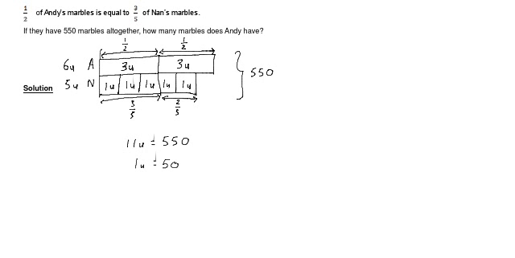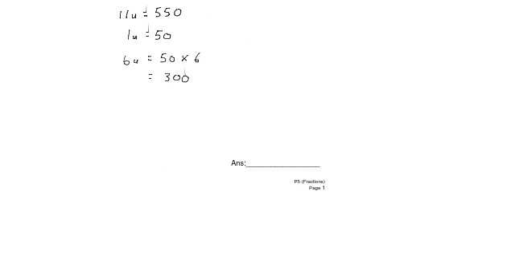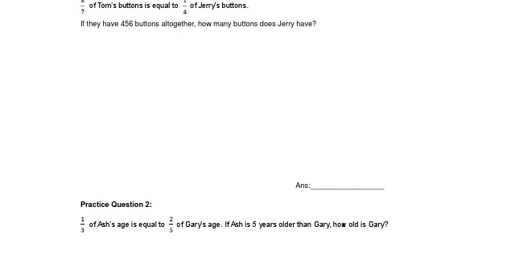Okay, if 1 unit gives us 50, how many marbles does Andy have? Andy, we can see from the model again, is 6 units. So 6 units equals 50 multiplied by 6 equals 300. So this is the number of marbles for Andy, 300. Let's move on to the next question. Okay, now the next question.